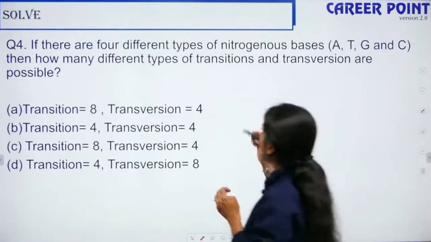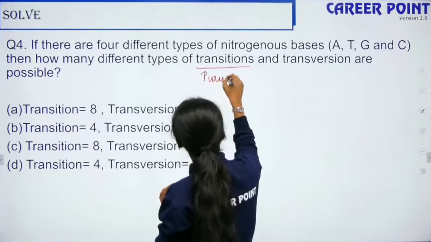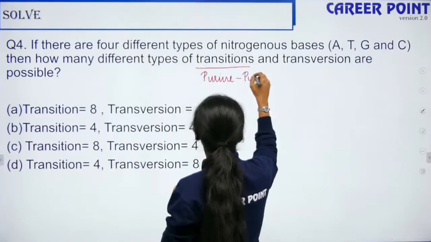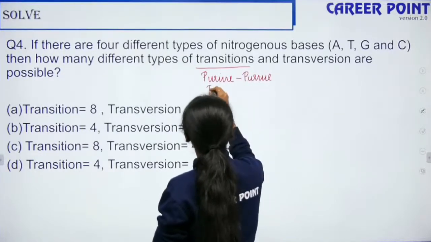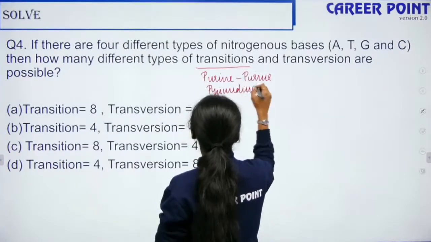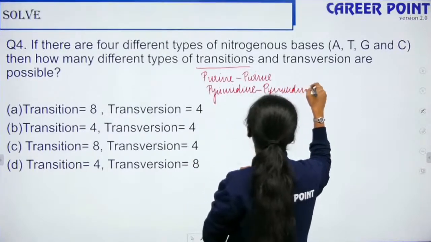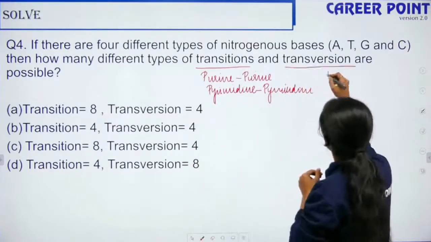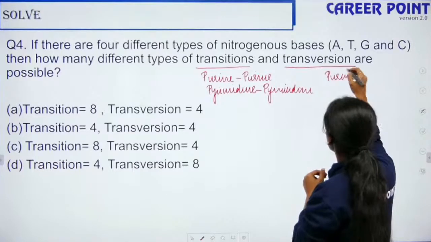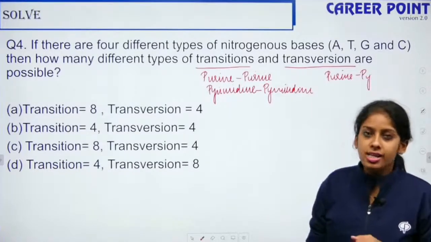For your information, transition is when your purine is replaced by a purine, and your pyrimidine is replaced by a pyrimidine. Transversion is when your purine is replaced by a pyrimidine or vice versa. So what is the answer?